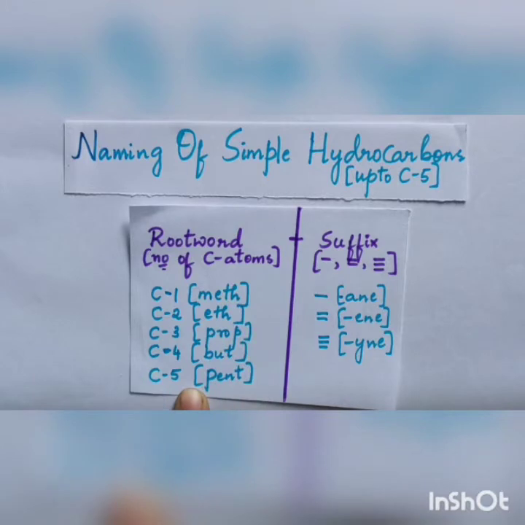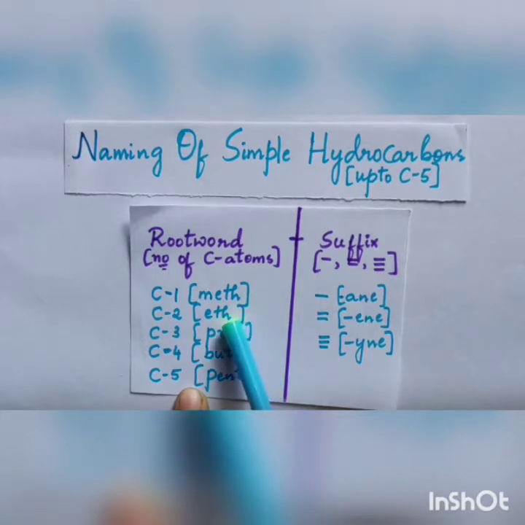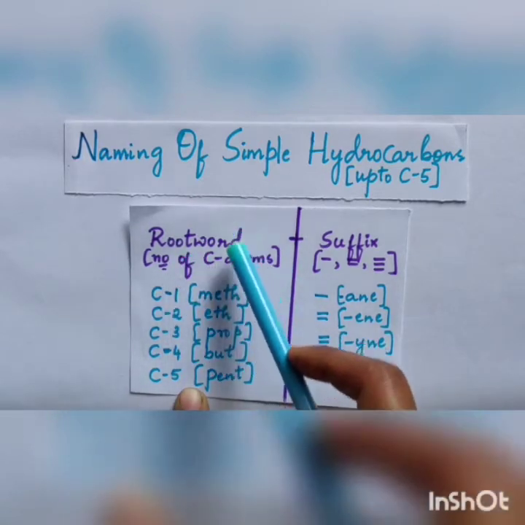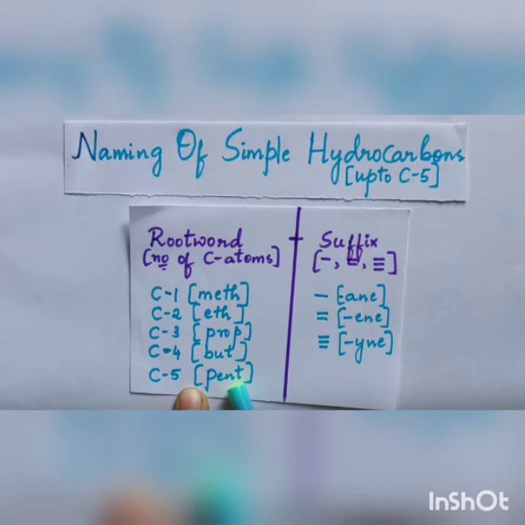For example, if you take acetic acid, which you have already studied, CH3COOH, how many carbon atoms are there totally in the compound? 2 carbon atoms are there. So we tell it as eth. So depending on the carbon atoms, we tell it as root word, and depending on that, we go on giving the name.